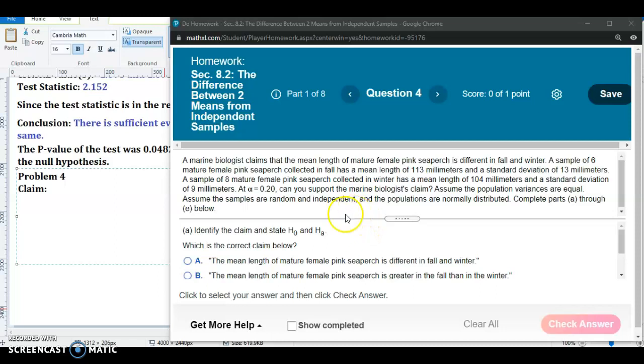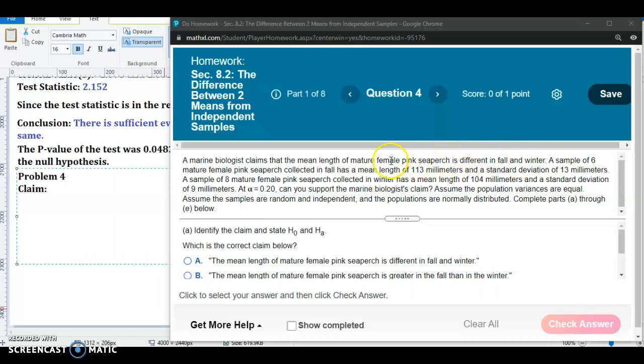So let's go ahead and look at another problem from section 8.2. This is problem number 4. It says that a marine biologist claims that the mean length of mature female pink sea perch is different in fall and winter. So in other words, we're comparing the mean length of all mature female pink sea perches in fall and in winter.